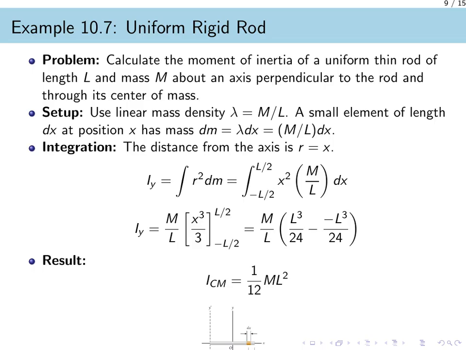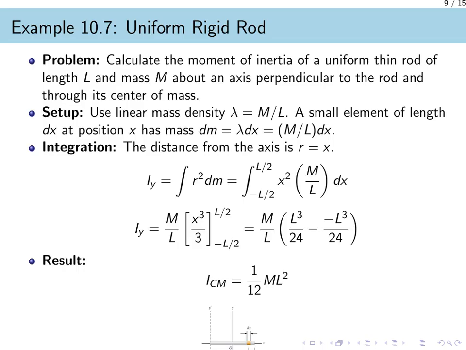We use the concept of linear mass density, represented by the Greek letter lambda. For a uniform rod, lambda is simply the total mass m divided by the total length L. So, a mass element dm is equal to lambda times dx, or the quantity m over L times dx.